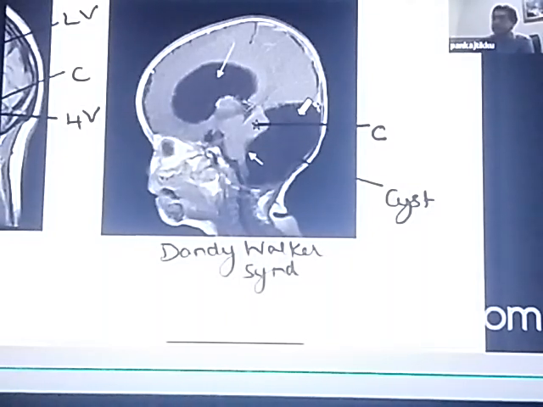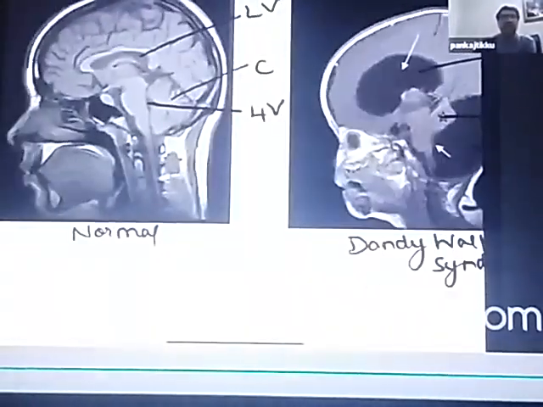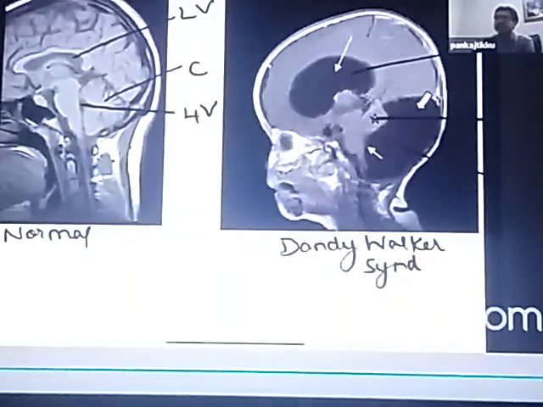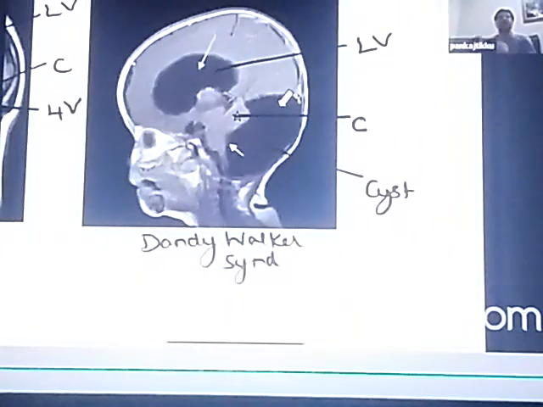And see what has happened to the lateral ventricle. See the size of the lateral ventricle. This was the lateral ventricle in normal condition. And see, this is the lateral ventricle now. The lateral ventricles are massively dilated. Because of this dilatation of the ventricles, this is also a type of hydrocephalus. So in Arnold-Chiari malformation, it is the cerebellum which is compressing the fourth ventricle. In Dandy-Walker syndrome, it is a cyst from the fourth ventricle which is compressing the cerebellum.